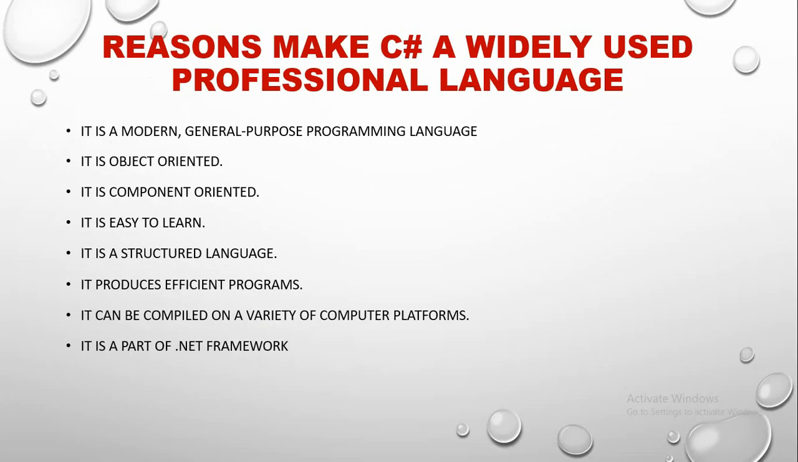The reasons that make C Sharp widely used: it's a modern general-purpose programming language, object-oriented programming, easy to learn, a component-oriented structured language, produces efficient programs, can be compiled on a variety of computer platforms, and it supports the .NET framework.